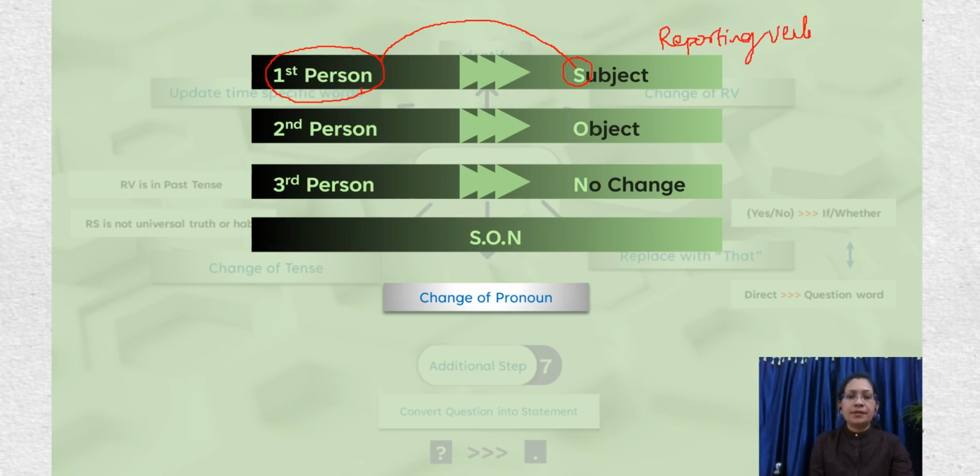If the sentence is in second person in the reported speech, then it changes according to the object of the reporting verb. If the sentence is in third person, there is no change. So this is the formula which we have already used in case of declarative sentences. The same thing is used here in case of interrogatives as well.